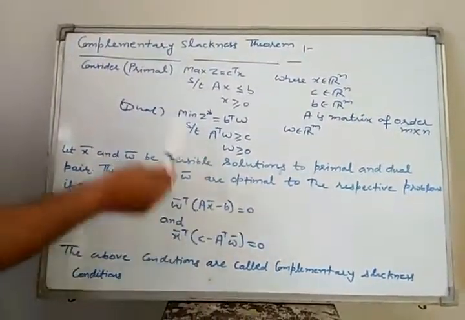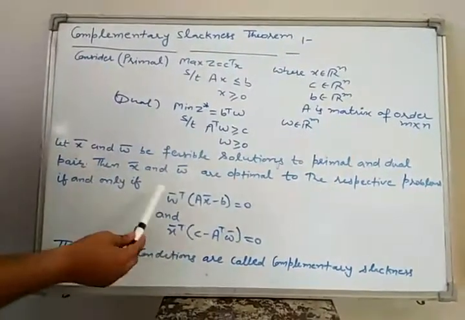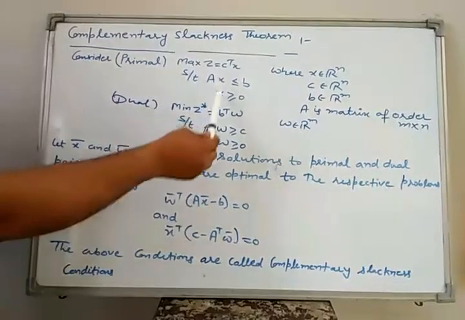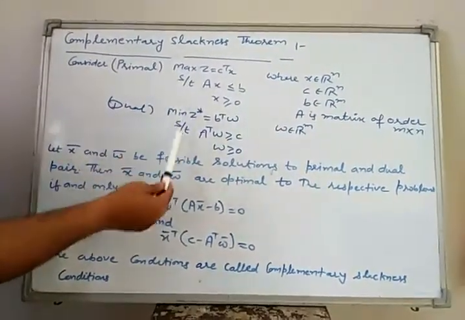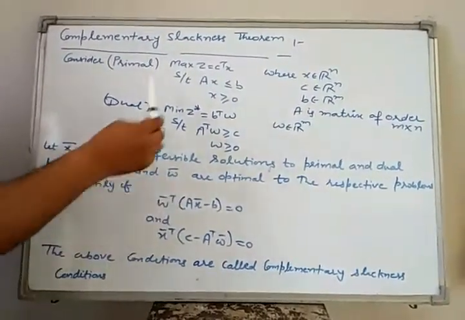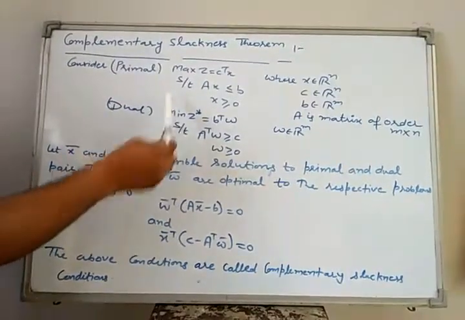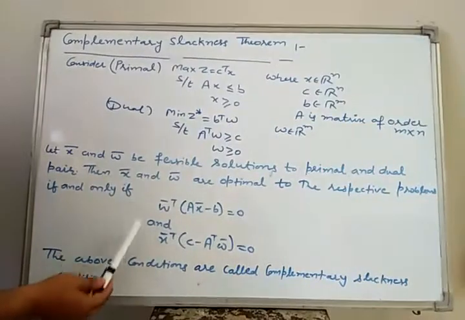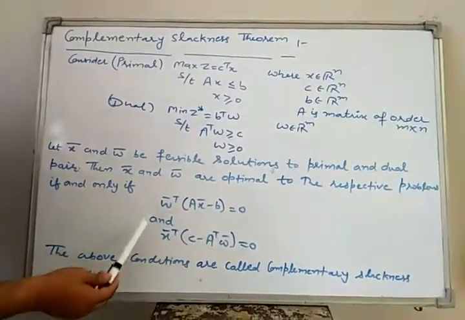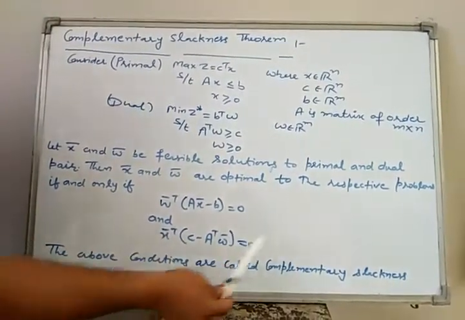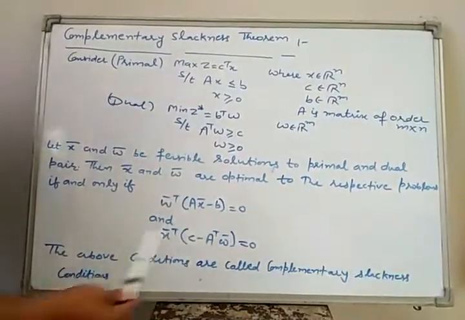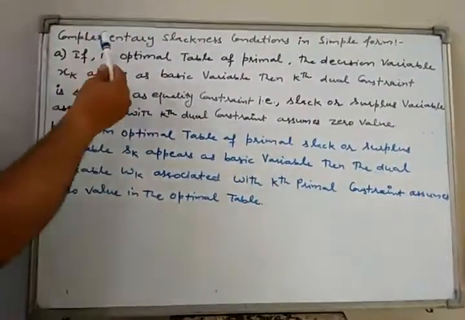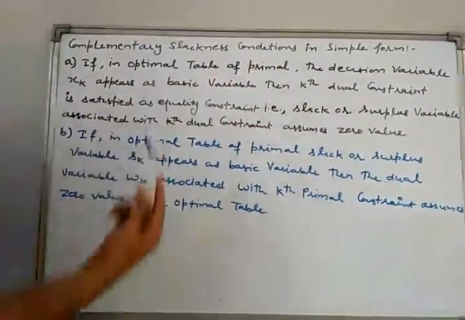This theorem is both way theorem. That is, if these conditions are satisfied, then x bar and w bar are optimal solutions to these problems. And other way, if x bar and w bar are optimal solutions to this problem, then these conditions are also satisfied. Therefore, these conditions are called complementary slackness conditions. This is the simplest form of complementary slackness conditions, that